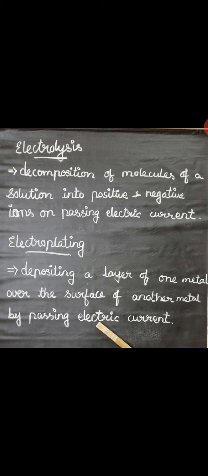So it resists some scratches, but chromium is very expensive and it may not be economical to make the whole object out of chromium. So the whole object cannot be chromium. The objects such as car parts, bathtubs, kitchen gas burners, bicycle handlebars, and wheel rims are made from a cheaper metal, and only a coating of chromium is deposited. Chromium is very expensive, so we cannot use it everywhere.